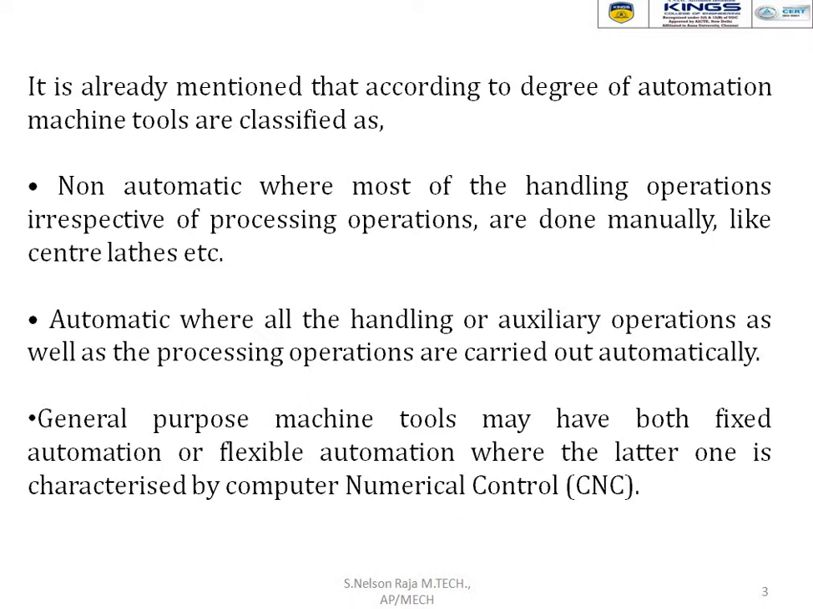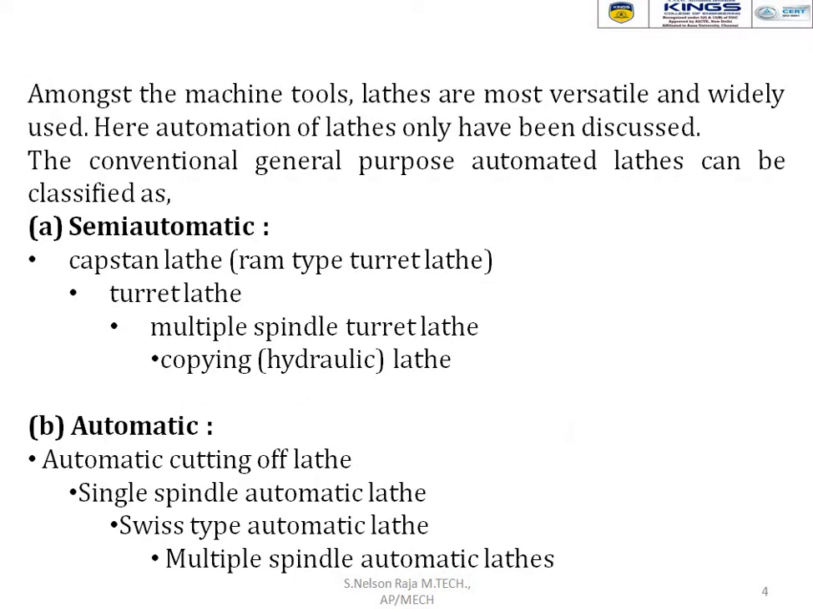General purpose machine tools may have fixed automation or flexible automation, where the latter is characterized by computer numerical control. It's a familiar term, CNC machine. Among machine tools, lathes are the most versatile and widely used. Here, only the automation of lathes is discussed. The general purpose automated lathes can be classified into two different categories: one is semi-automatic, another is automatic. Semi-automatic is also called a partially automatic lathe machine. Automatic is a fully automatic lathe machine.